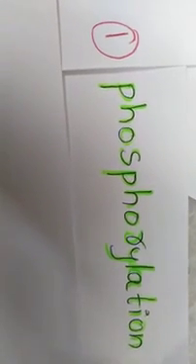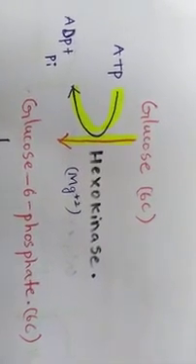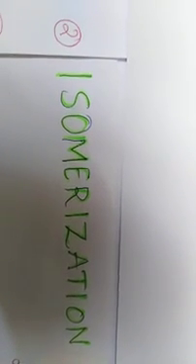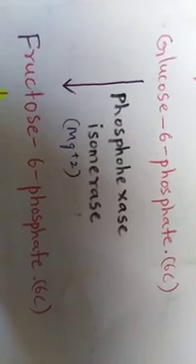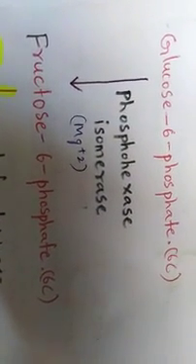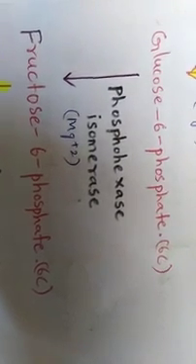The first step of glycolysis is phosphorylation. In the phosphorylation, glucose is converted into glucose 6-phosphate in the presence of enzyme hexokinase and Mg plus 2 ion. Here ATP is converted into ADP plus Pi, that is inorganic phosphate. This is phosphorylation.